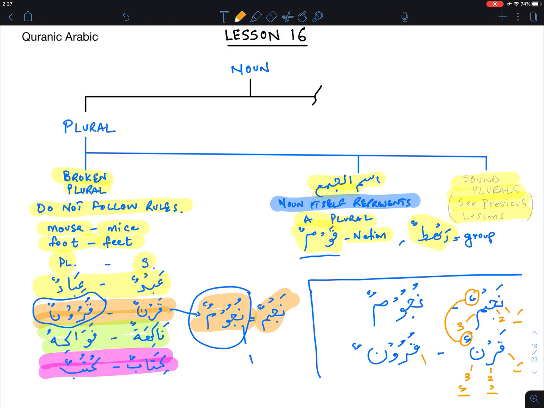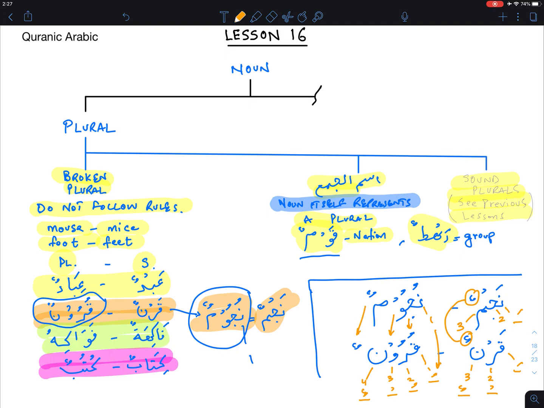So here, qarnun, first letter, it's got a dhamma on the top. Second, it's got a dhamma again. And then the third has got a sukun. And then the fourth has got a tanween. Same thing applies here. This is the first. You can see right there. Same. Second follows the same. Third follows the same. And fourth follows the same.